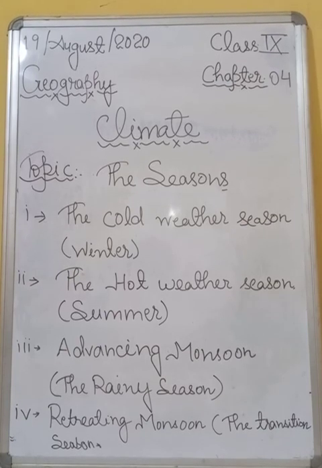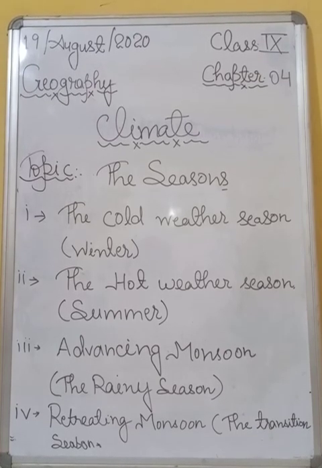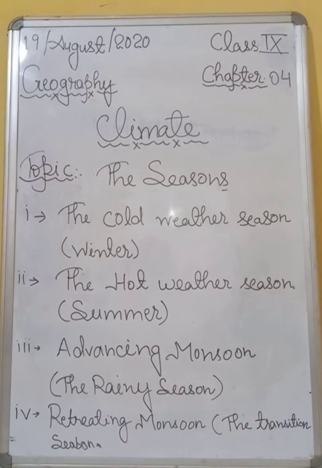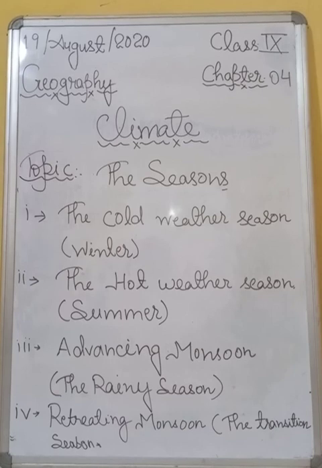So this condition is commonly known as October heat. But students, in the second half of October, the mercury begins to fall rapidly. It means in northern India, temperature started to decrease. It means arrival of winter season. All right.